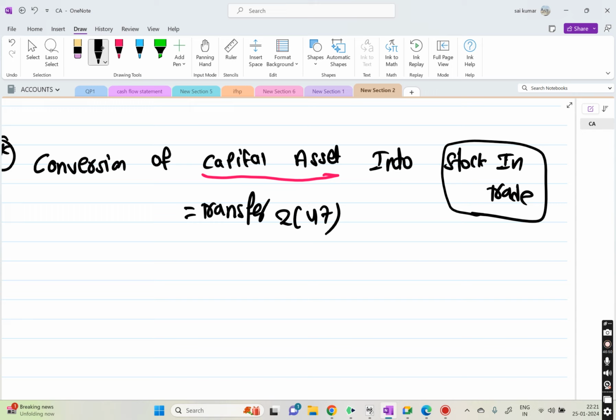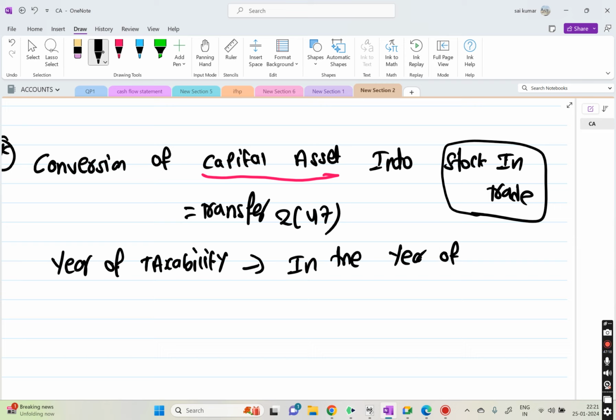Now, but when do we tax it? Normally, the year of taxability will be whenever you transfer. In the previous year, if you are transferring it, in the assessment year you have to pay tax. That is the general rule. But only for this, in the year of sale. So the year of taxability is in the year of sale of such capital asset.